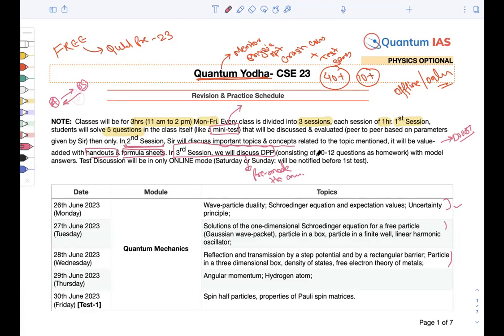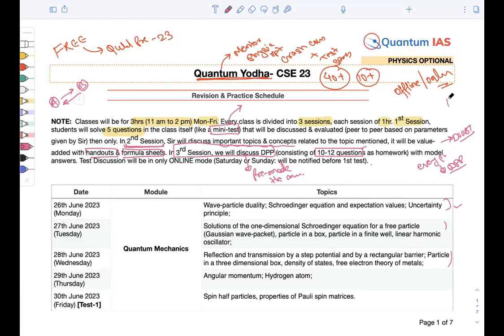And that will consist of 10 to 12 questions. So after every class, you will get a DPP, and the DPP will contain around 10 to 12 questions, right? So you will be practicing 10 to 12 questions every day from home. That too will be in the question answer format, that too in the test format, and that too will be graded by you, right? And 5 questions live in the class itself.